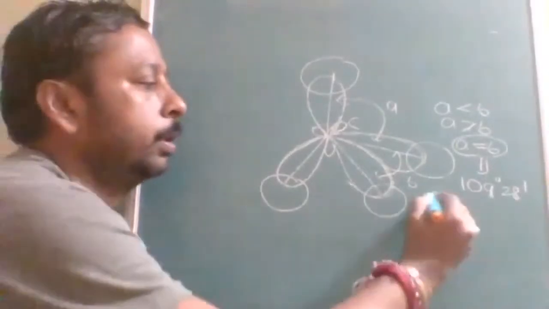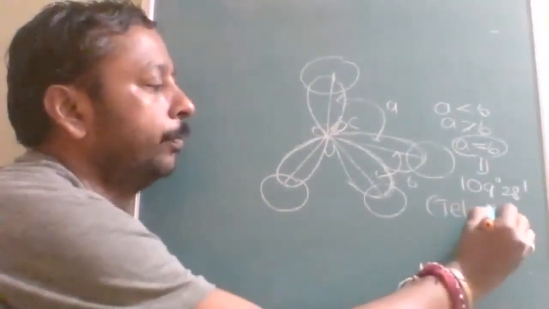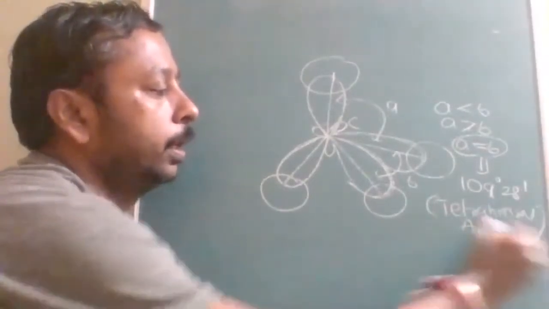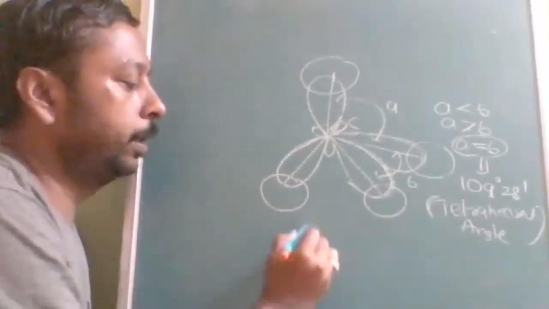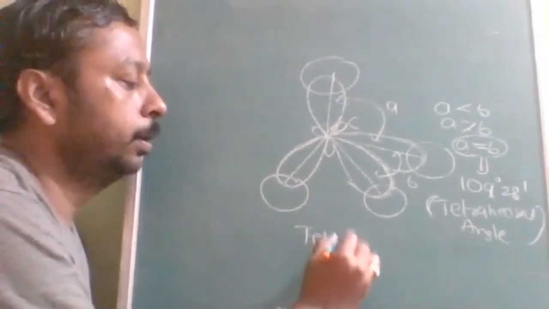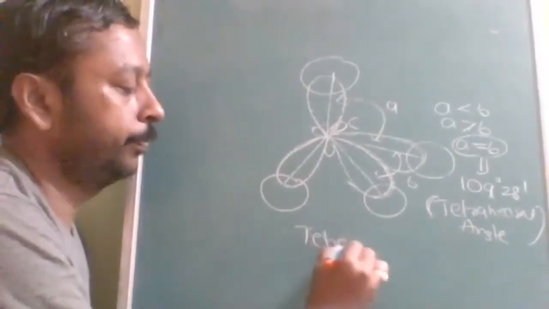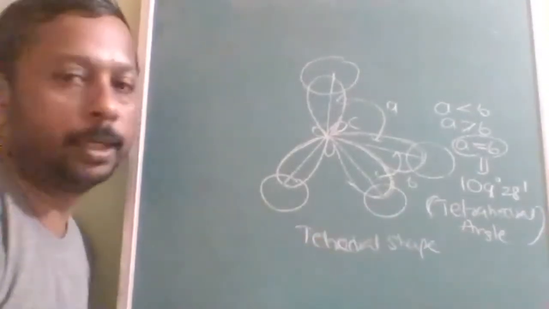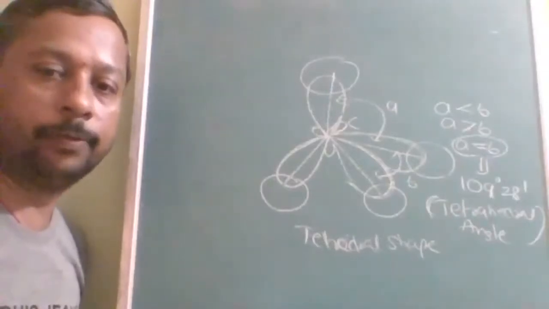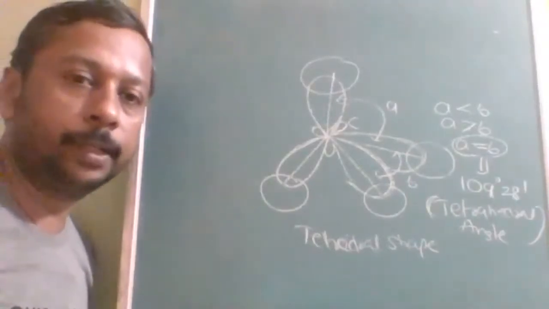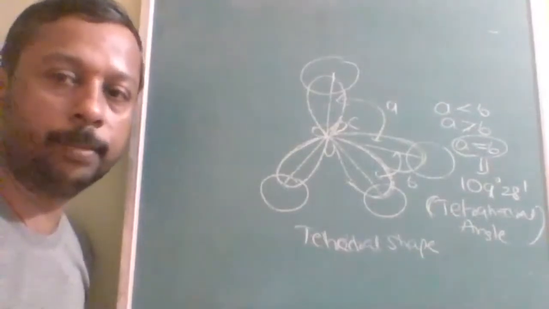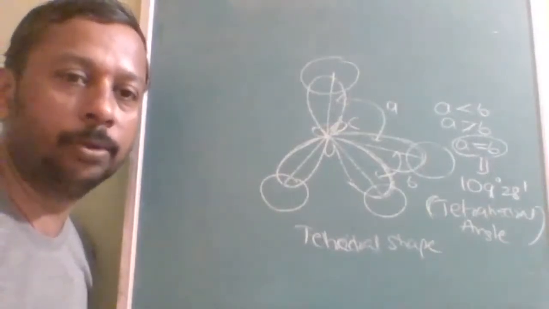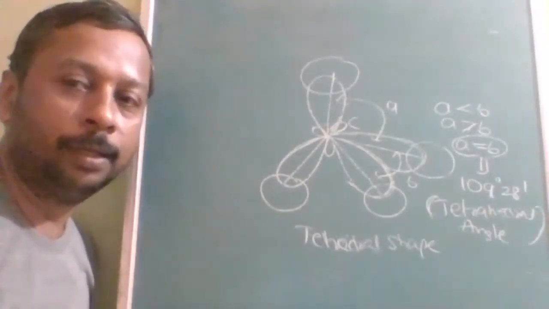Is this understood? This is called the tetrahedral angle, and the shape is the tetrahedral shape. Is this clear? I have told you the bond angle and the structure also, so draw this. If possible, try to draw it with different colors. Afterwards is also okay, but it should be the best notes. Note this down, and I am going to ask you one more crazy question which everybody likes.